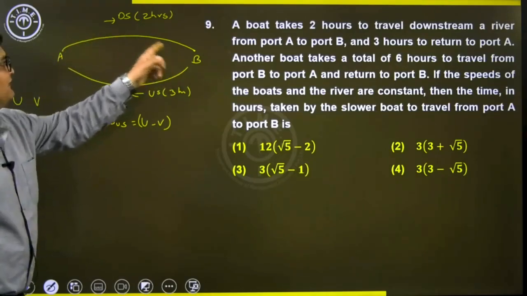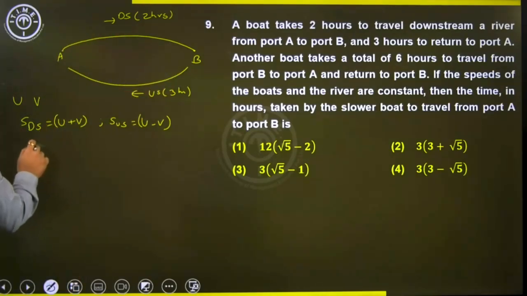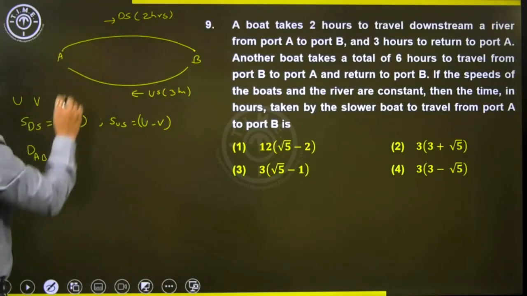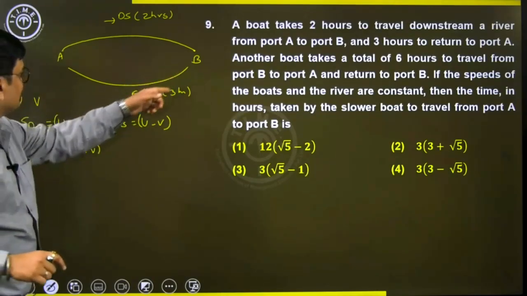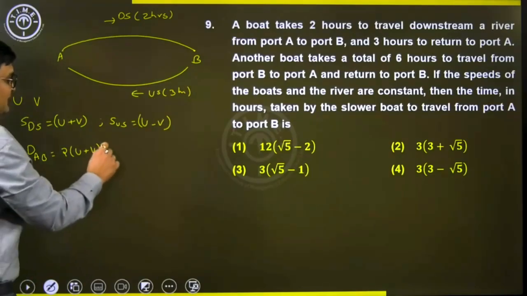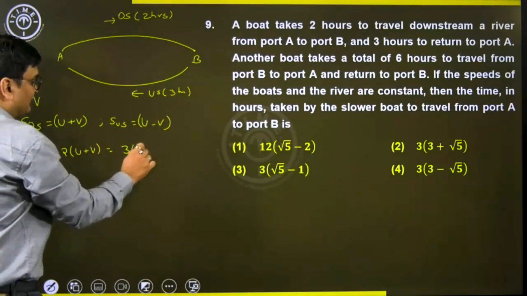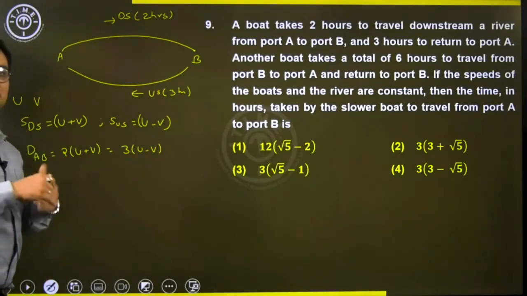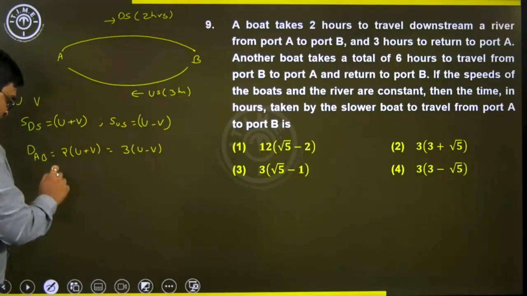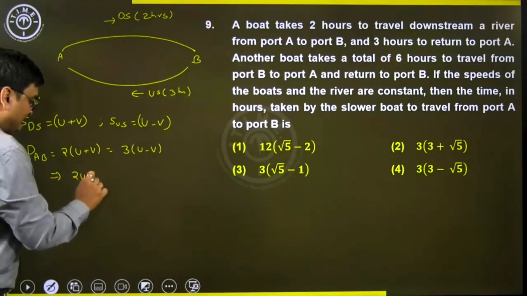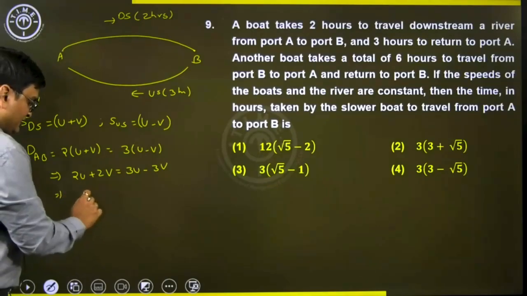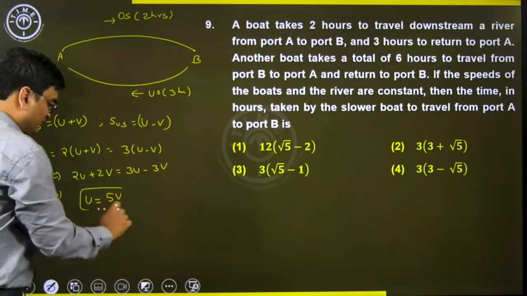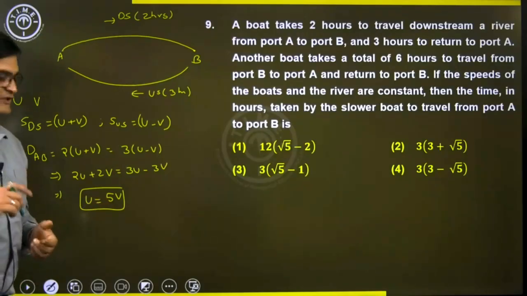It takes 2 hours to travel from A to B. So what is the distance A to B? That will be nothing but speed into time. So time is given to be 2, into speed downstream. That can also be written as the distance between B to A, which will be nothing but speed into time. Time is 3 hours into speed U minus V. So these two expressions correspond to the same distance, and thus they can be equated. When you equate them, what do we get? 2U plus 2V will be equal to 3U minus 3V. So when you simplify, U will become 5V.